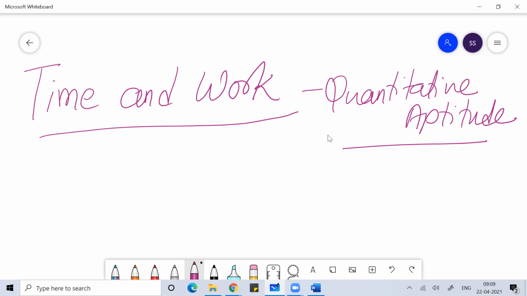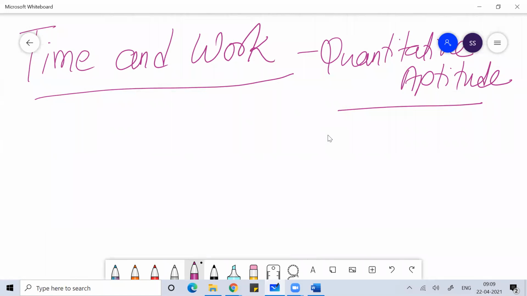When we talk about the time and work concept here, we try to find the relation between the work and the time taken to complete the work. Definitely, if you have more work, you will take more time to complete it. Fine, and we work on the relation between time, work, and the number of people who are doing the work. How we establish this relation, I can explain with an example.